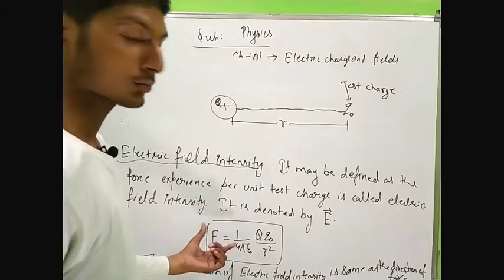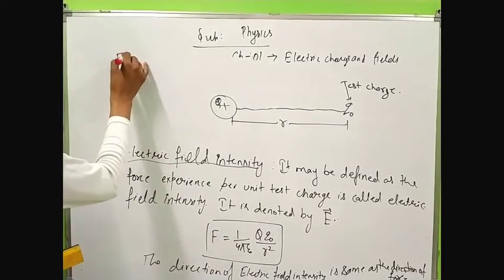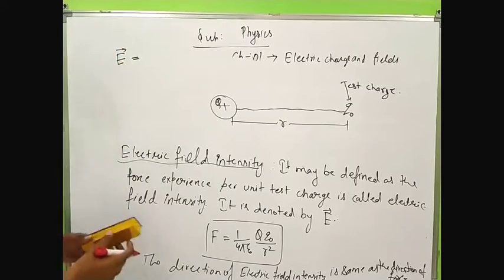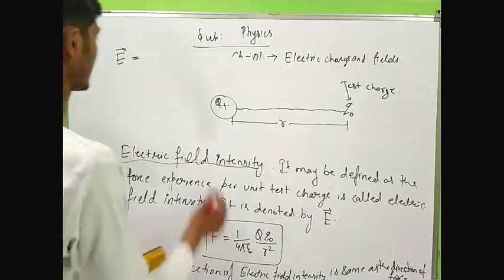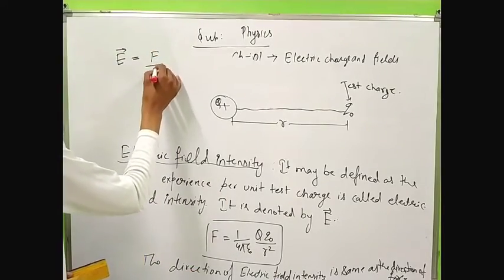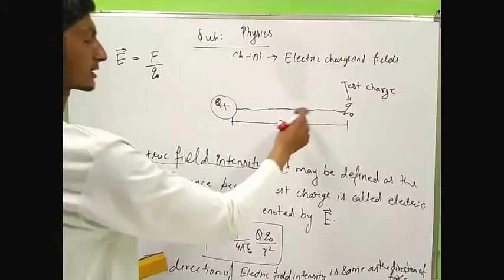Now look at the formula of electric field intensity. As we defined it, electric field intensity is the force experienced per unit test charge, where q naught is the test charge and F is the force on the test charge.